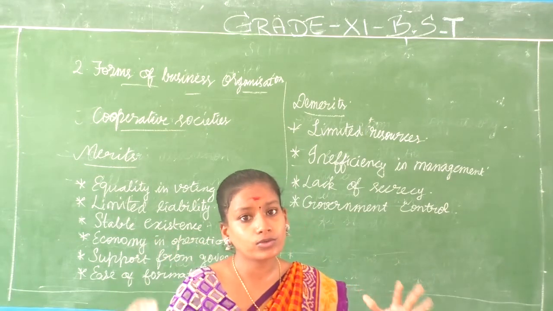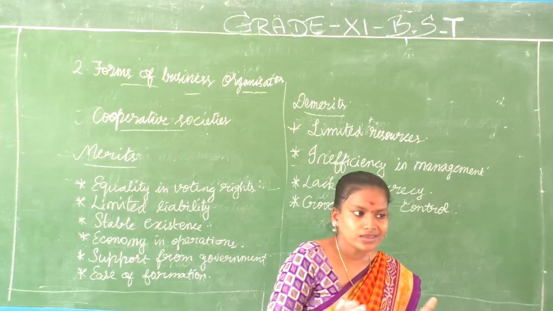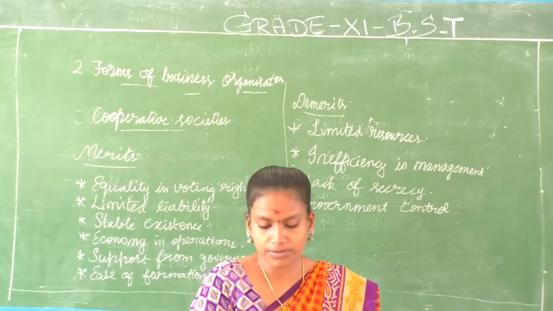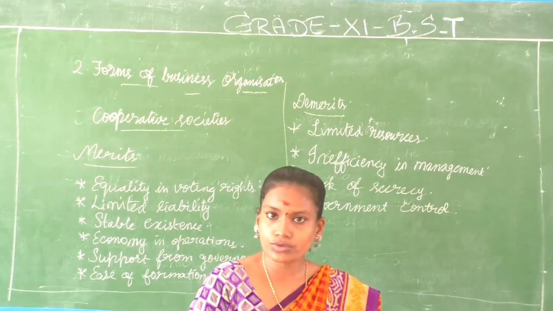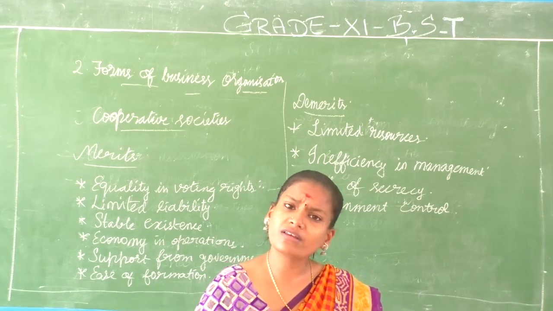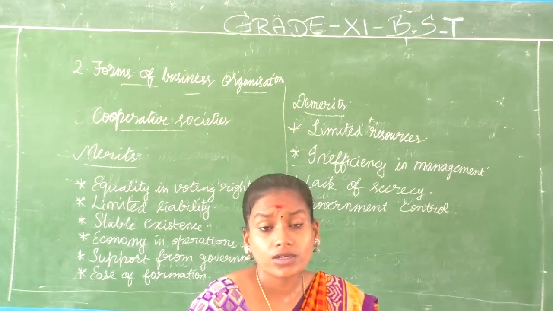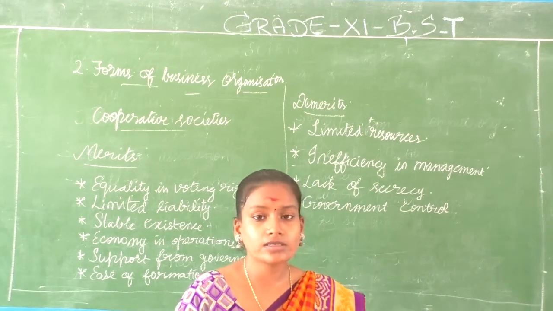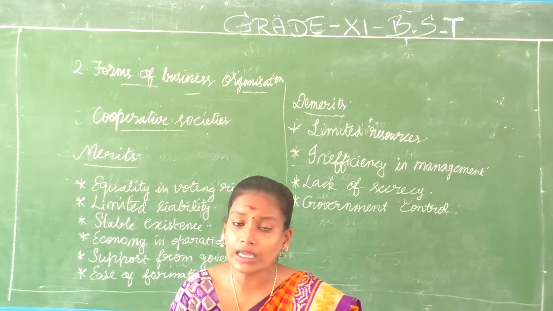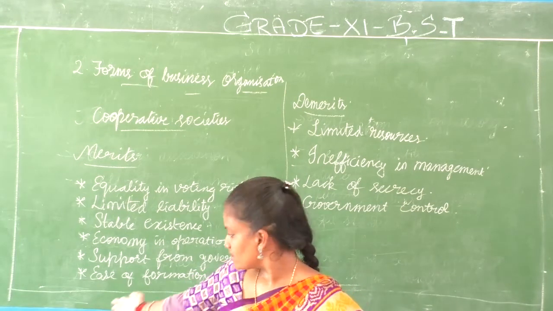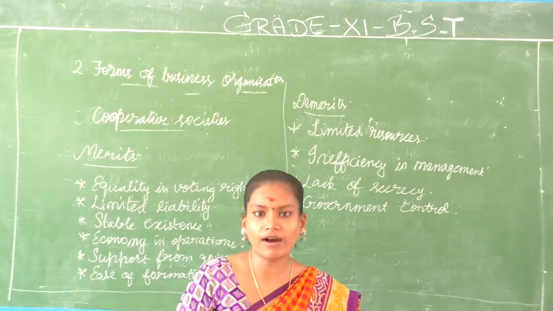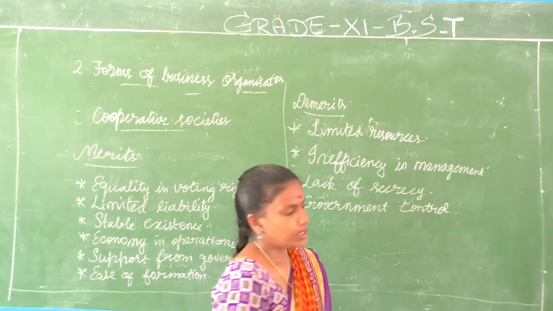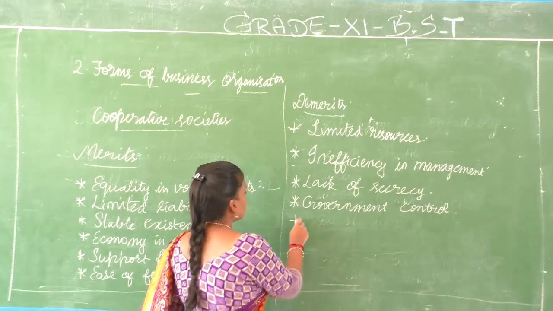Even if you want to work towards the welfare of the members, the government authorities might not allow you to do that. The government rules may not be allowing you to do that. The dividend share, everything goes to the government's control. Even though we have an elected member, still when government interference is there, even that person cannot do anything all alone. That is why, as support of government becomes a merit, government control becomes a demerit for us. Clear? Next we come to the another one.